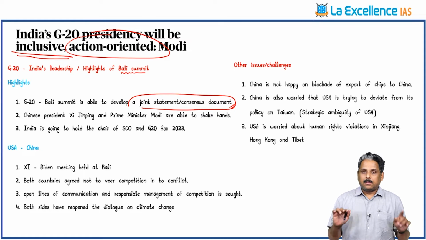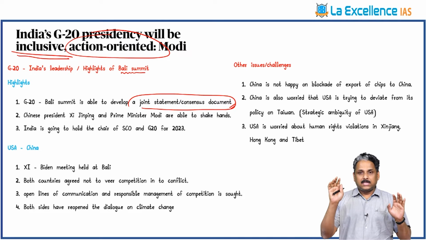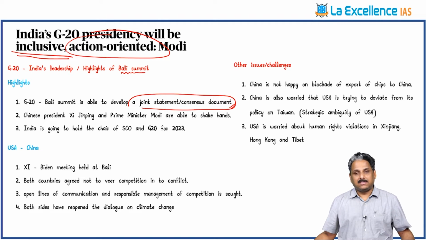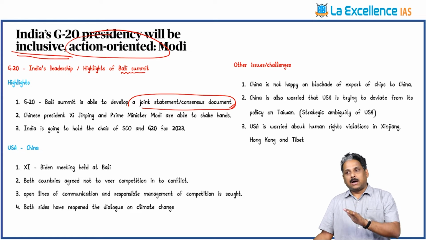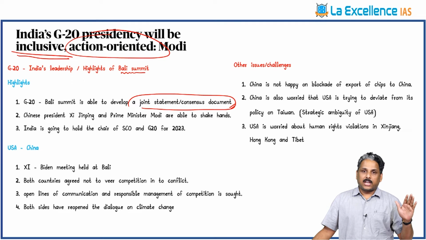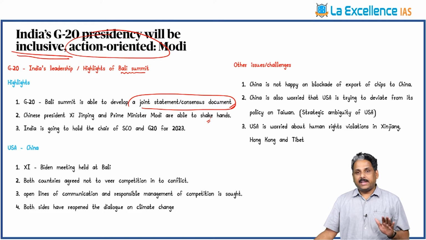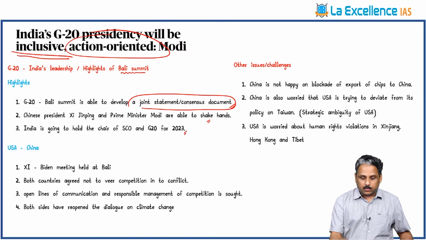And second, China and India are not seeing eye to eye. Here, Prime Minister Modi has given a handshake to Xi Jinping, that is bringing back the relations or trying to talk on the matters. That is a good thing. Last time at Shanghai Cooperation Organization meet, they did not see eye to eye. Now they are able to shake hands. And then India is going to chair this SCO and G20 in 2023.